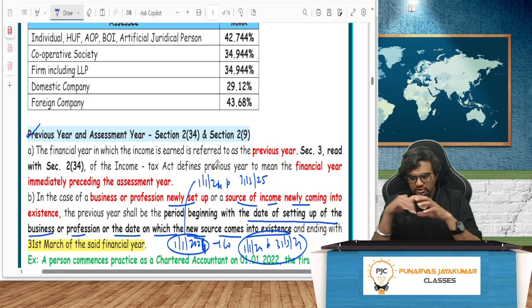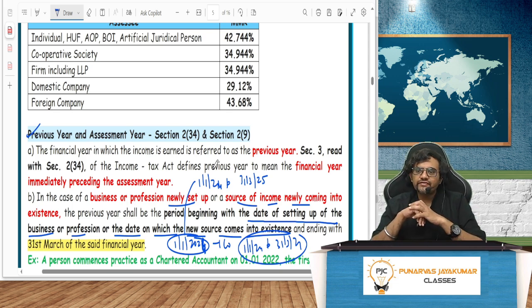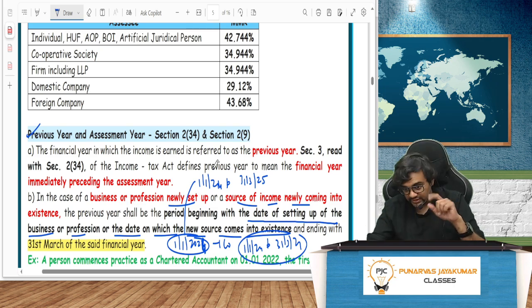No, that's not the doubt. The doubt is, can there be a scenario where the previous year itself will be the assessment year? There are certain peculiar circumstances. They will not give this in the exam directly as theory. There will be no theory questions, to be honest. Maybe one or two, but predominantly everything is application based. But there are certain cases where your previous year will be deemed to be your assessment year. Means in that year you will be earning income, and that year only you have to pay tax. Peculiar. Let's see those cases.